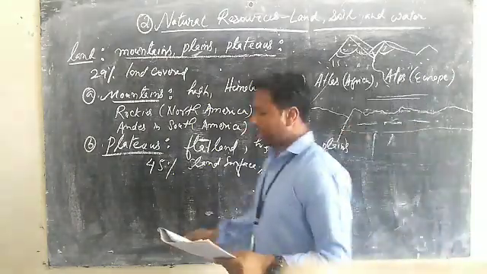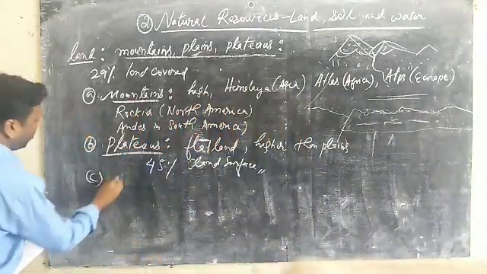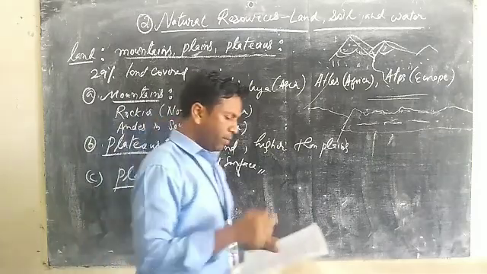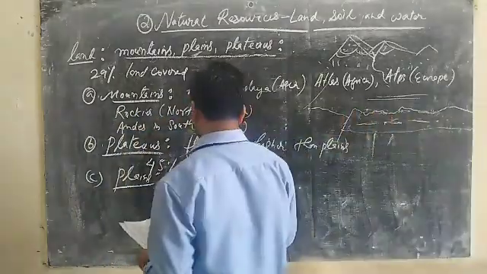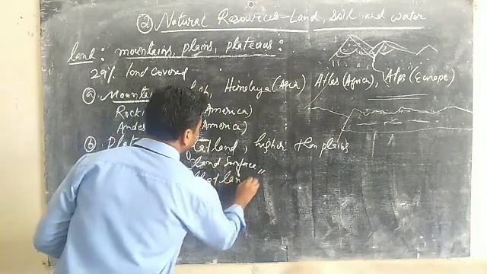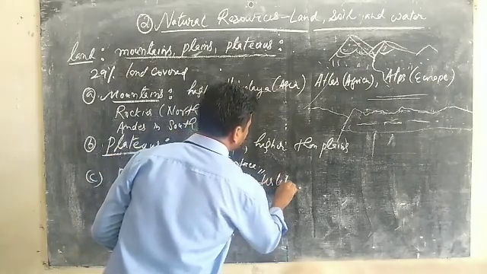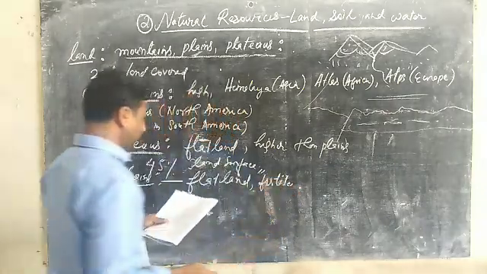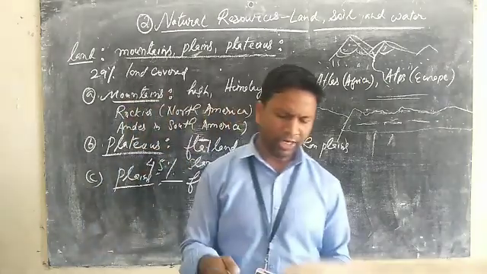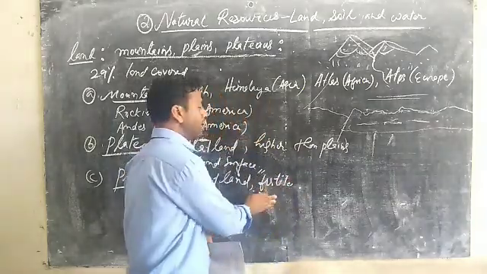All right. Then next we have got the third point. Let's talk about the plains. Now, what is the plains? Plains are flat land and fertile. Plain lands are very much fertile, and these areas are found at a low altitude. It means at low altitude these flat lands are available, and plain lands are fertile.